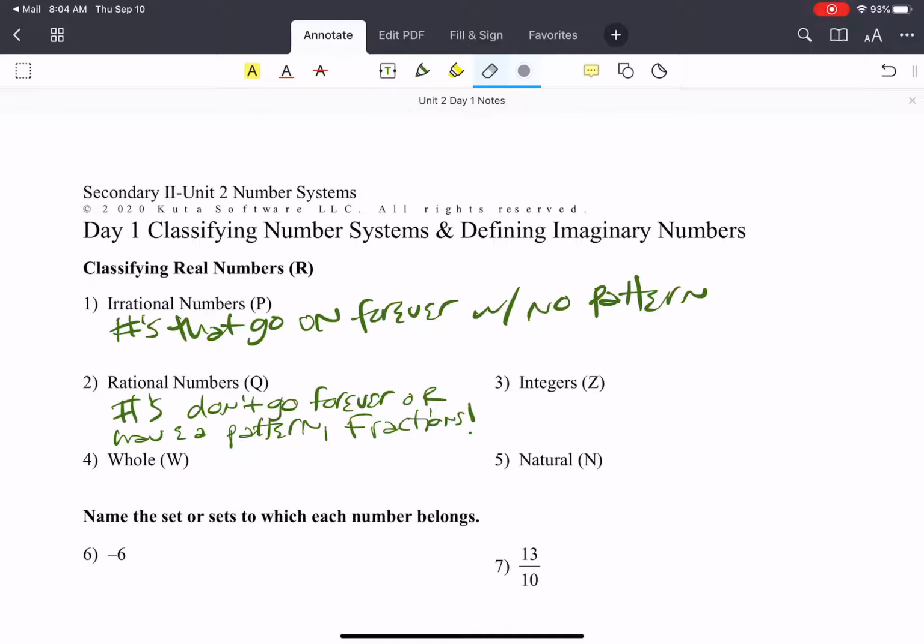Okay, integers are... whole numbers? Oh, wait. No. That's not. Positive and negative whole numbers.